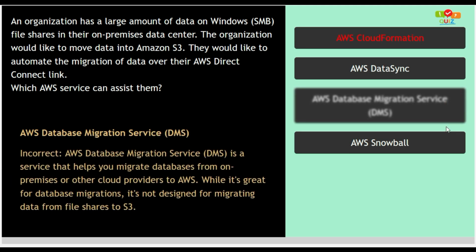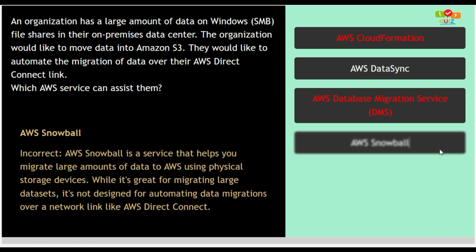Option 3, AWS Database Migration Service, which is DMS, is also incorrect because AWS DMS is a service that helps you to migrate databases from on-premises or other cloud providers to AWS. While it's great for database migrations, it's not designed for migrating data from file shares to S3. So option 3 is also the wrong answer.